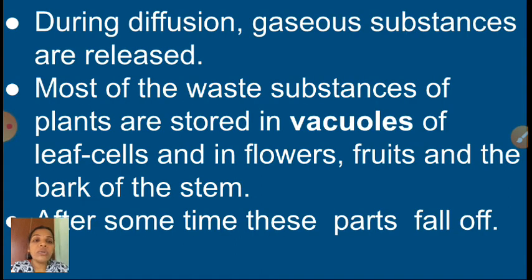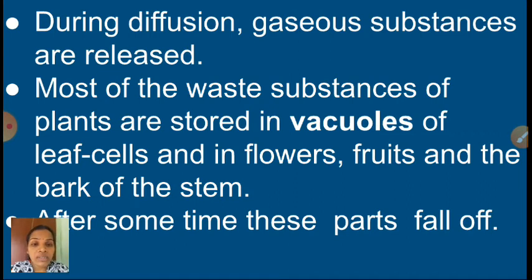We will see now excretion in plants. The first one is during diffusion. You know what is meant by diffusion? Yes, molecules move from an area of high concentration to an area of lower concentration. So during diffusion, gaseous substances are released. That is the gaseous exchange happening in plants. The next point: most of the waste substances of plants are stored in vacuoles of leaf cells and in flowers, fruits and the bark of the stem. Most of the waste substances are stored where, children? Vacuoles. I hope you have seen that in the plant cell.